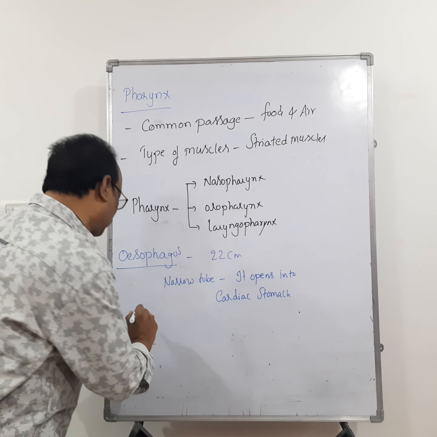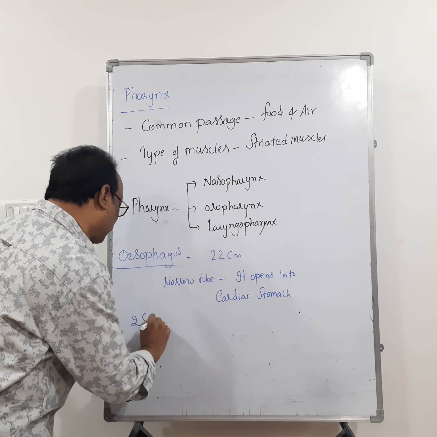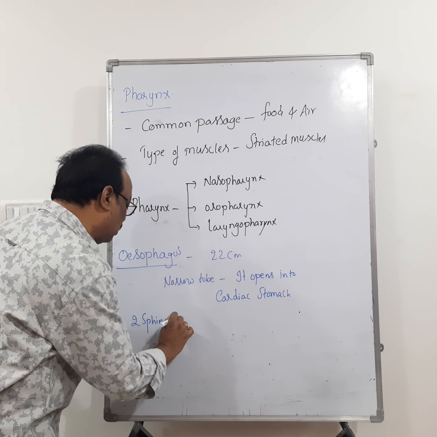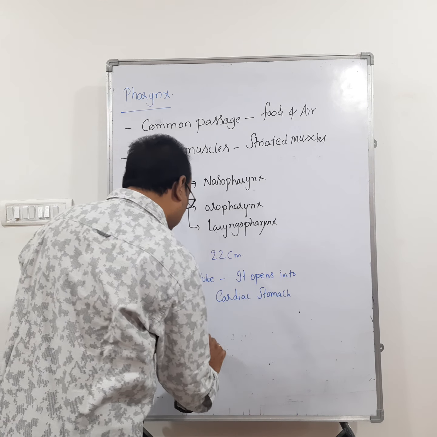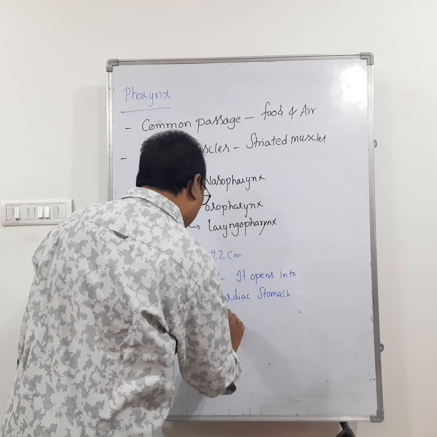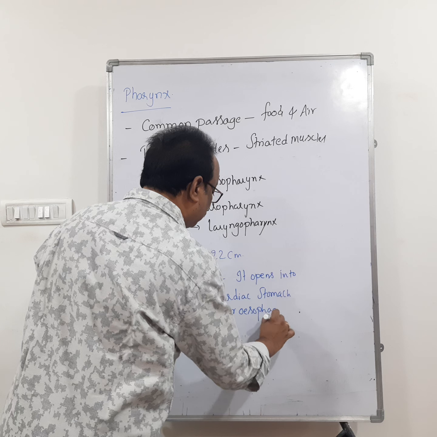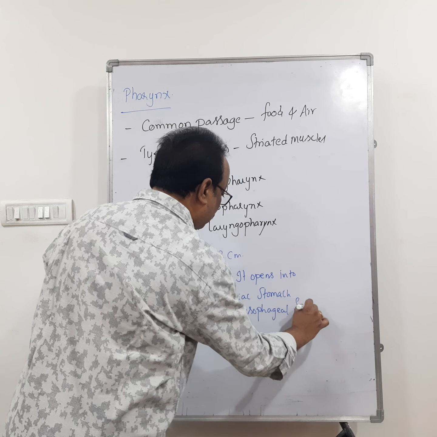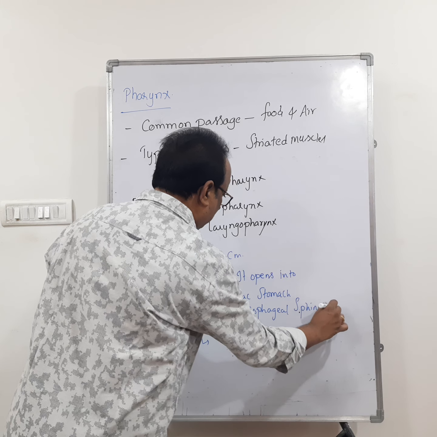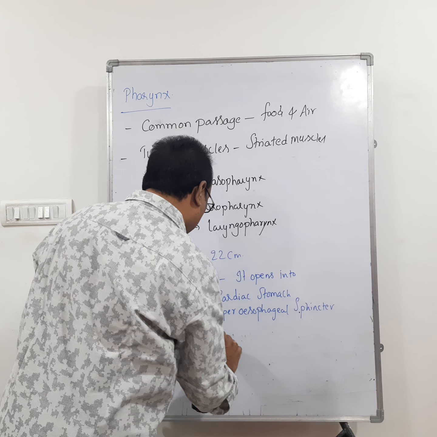Then if you see, the esophagus has two sphincters. Remember that. It has two sphincters. In the esophagus, we can see the presence of two sphincters. One is the upper esophageal sphincter. And the second one is the cardiac sphincter.